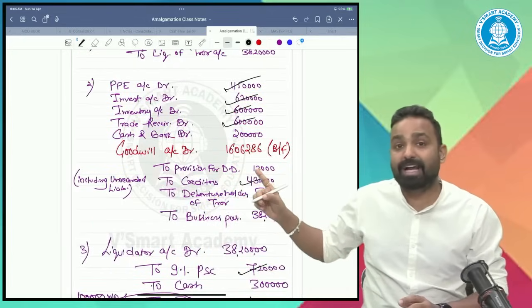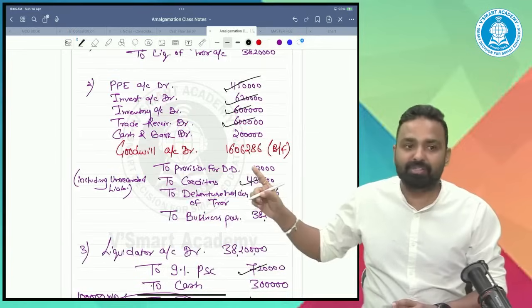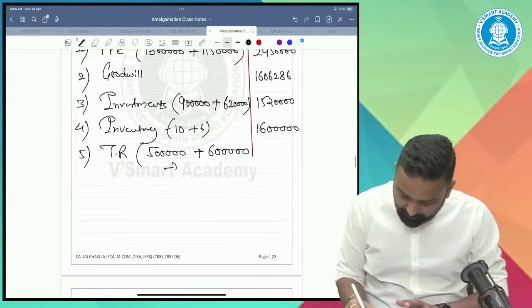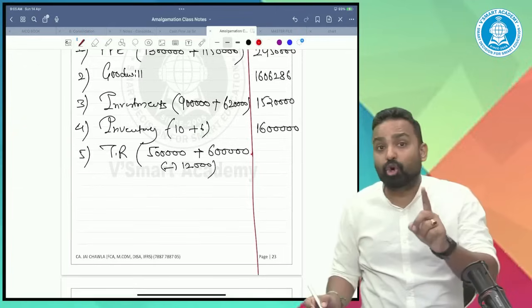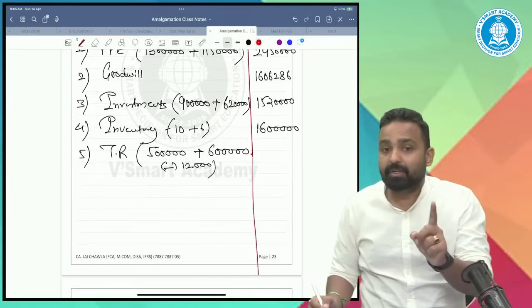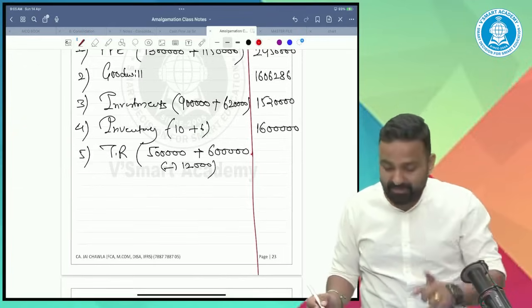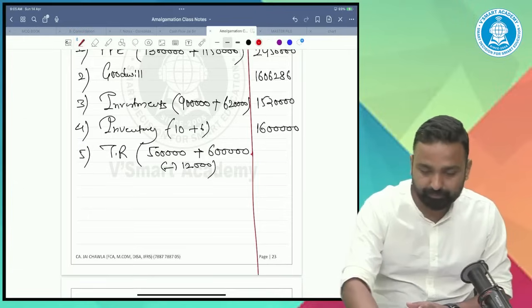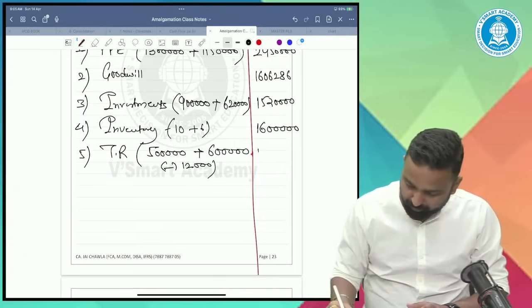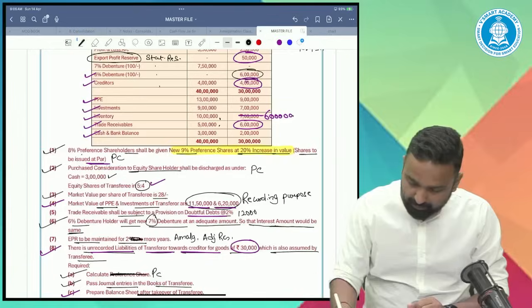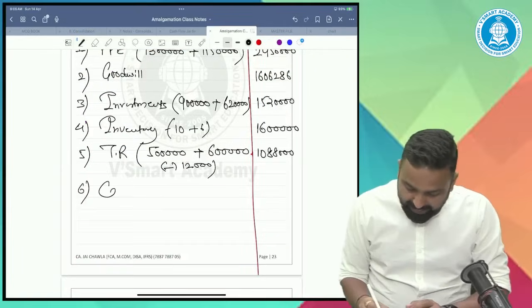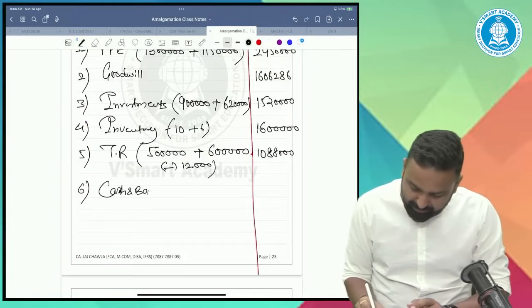This is to be shown as a reduction from trade receivable. Here, minus 12,000. Provision you cannot show on the liability side. Mind it.